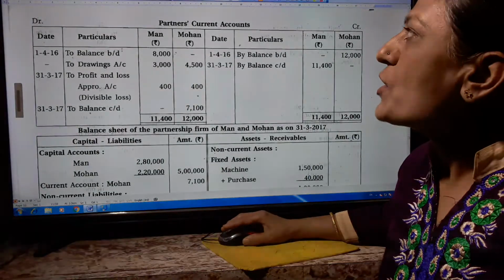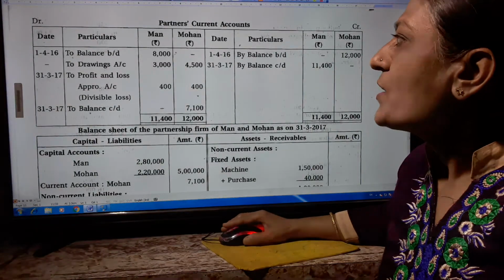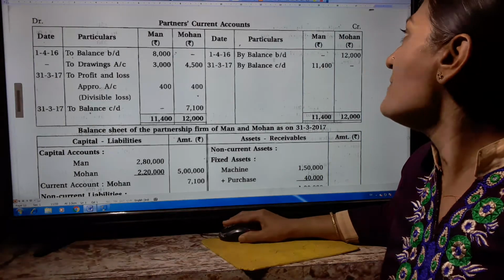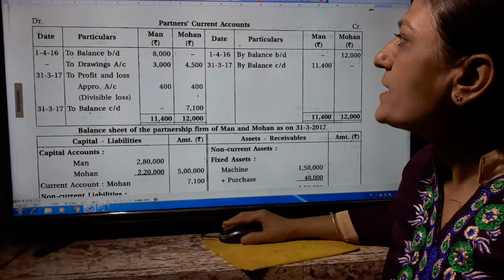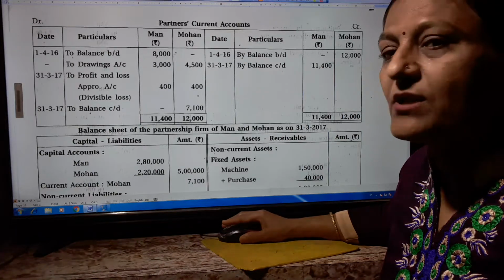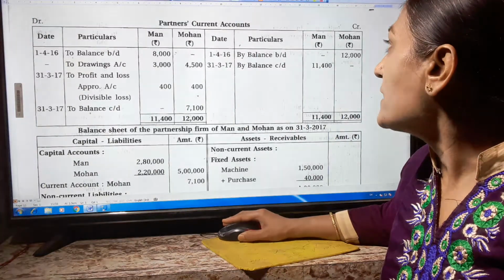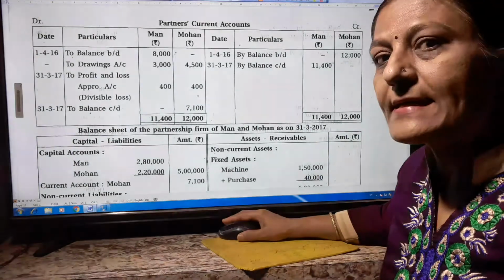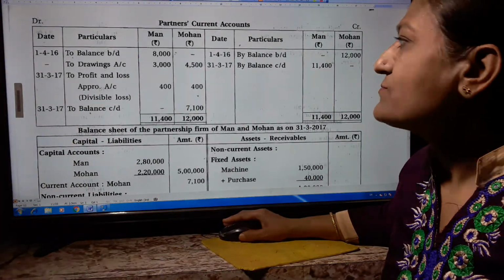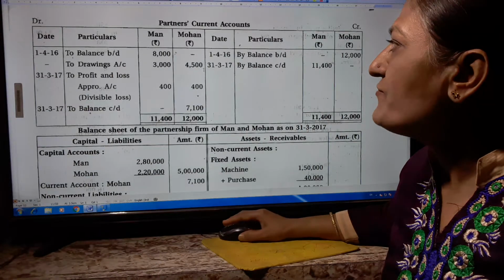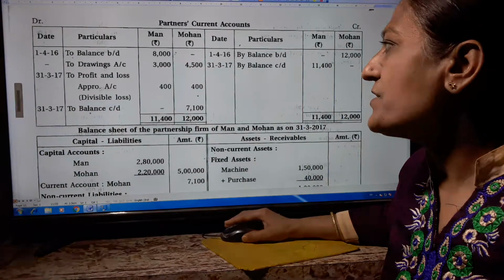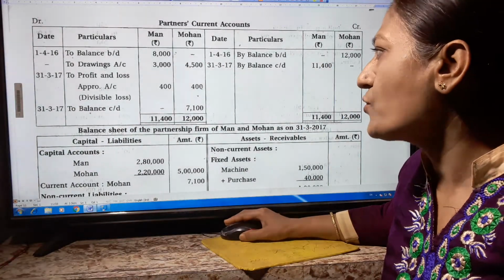To balance brought down 8,000, drawing 3,000 and 4,500. By balance brought down 12,000. Here the balance brought down is a debit balance, so we write 8,000 on the debit side. And here the balance of Mohan is a credit balance, so on the credit side we write 12,000 as by balance brought down. Drawing 3,000 and 4,500. Here profit and loss appropriation account divisible loss 400 and 400.